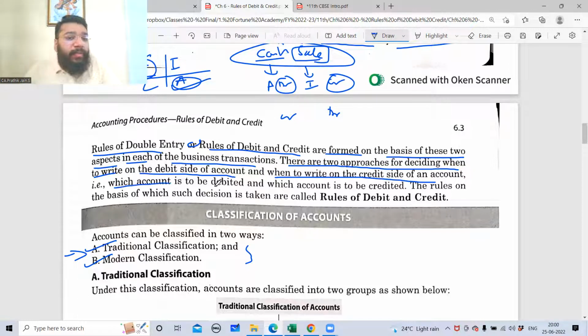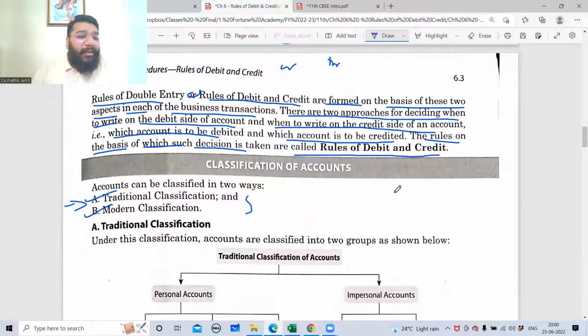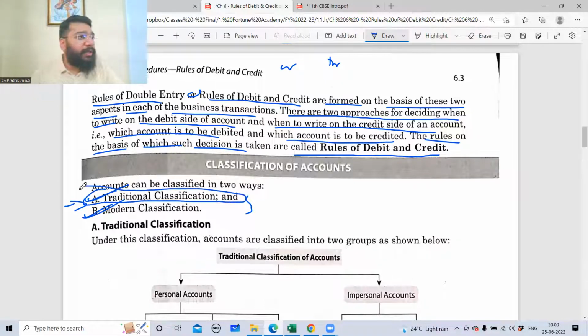That is when an account should be debited and when an account should be credited. The rules on the basis of which the decision is taken are called rules of debit and credit. Traditional classification is one rule. Modern classification is another rule. So we'll be spending the next 2 classes only to understand what is traditional classification, and thereafter 2 more classes to understand what is modern classification.